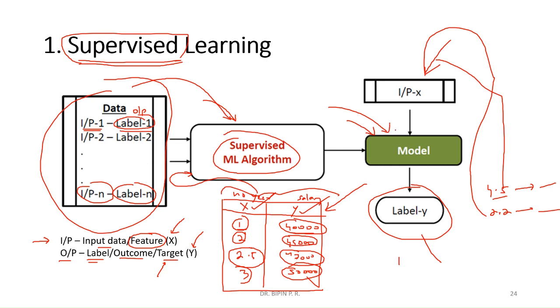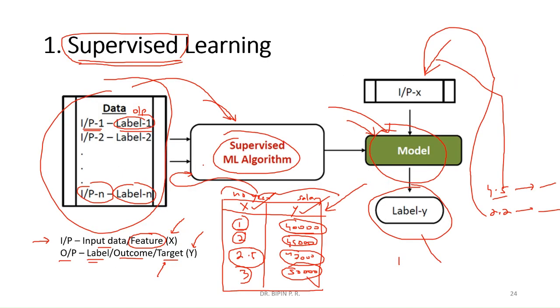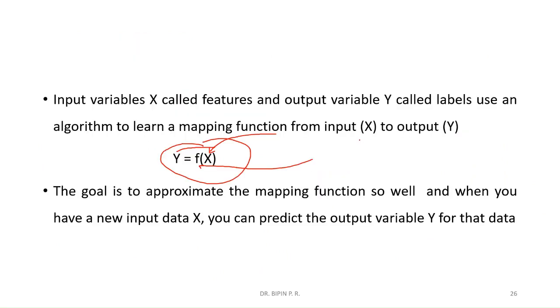Okay, so that is the function. It will find out the relation between the input and output, that is being shown here. Based on the input and the relation between input and output, it will find out a function. This function is known as the model. This model means that particular function. Whenever a new input comes, using this function, we will have the operation.